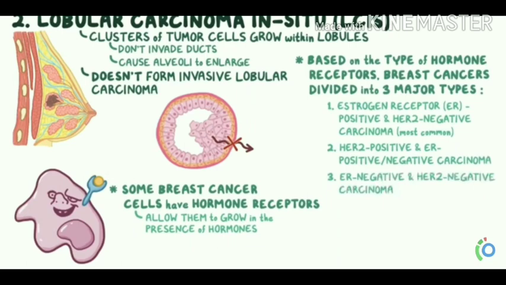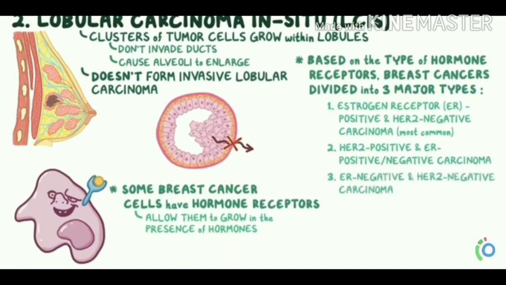But in the second one, it doesn't invade, and unlike ductal carcinoma, it doesn't form any invasive lobular carcinoma. This lobular carcinoma got its name many years ago, before it was realized that it's not a true breast cancer, in the sense that it doesn't invade any surrounding tissues.